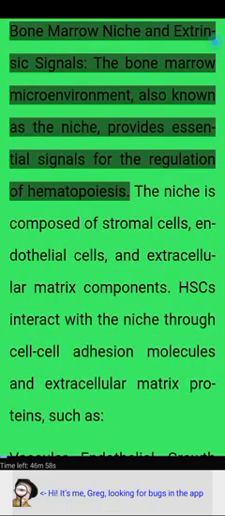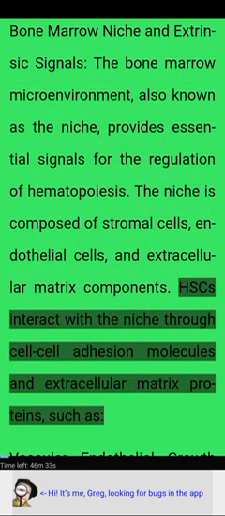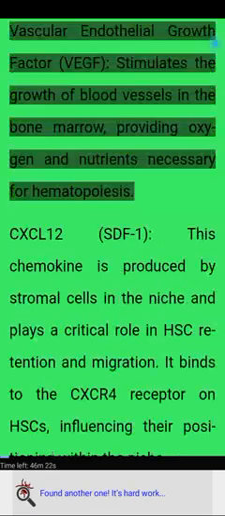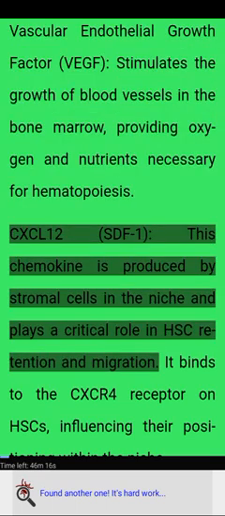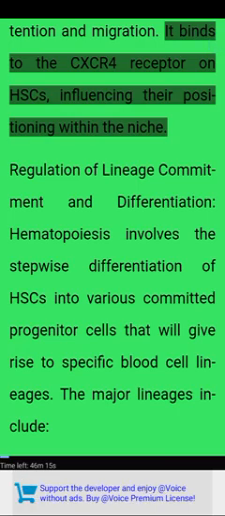Bone marrow niche and extrinsic signals. The bone marrow microenvironment, also known as the niche, provides essential signals for the regulation of hematopoiesis. The niche is composed of stromal cells, endothelial cells, and extracellular matrix components. HSCs interact with the niche through cell adhesion molecules and extracellular matrix proteins, such as vascular endothelial growth factor, VEGF, which stimulates the growth of blood vessels in the bone marrow, providing oxygen and nutrients necessary for hematopoiesis. CXCL12, SDF1. This chemokine is produced by stromal cells in the niche and plays a critical role in HSC retention and migration. It binds to the CXCR4 receptor on HSCs, influencing their positioning within the niche.